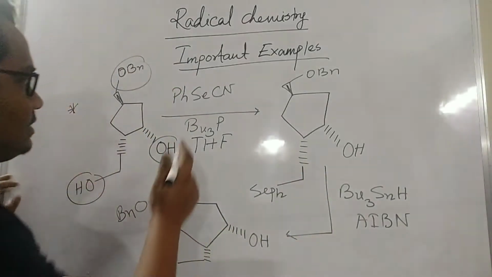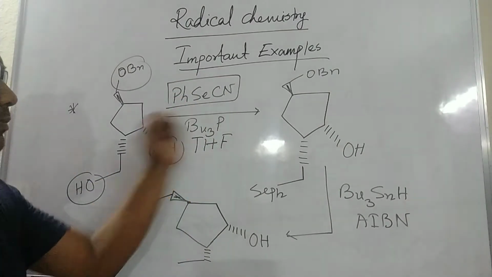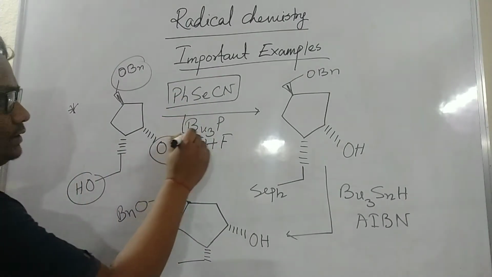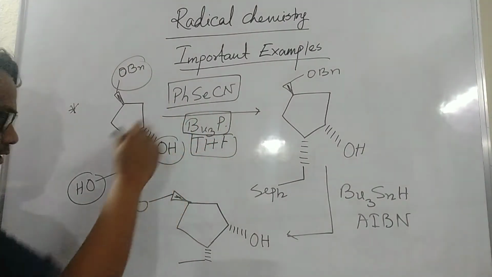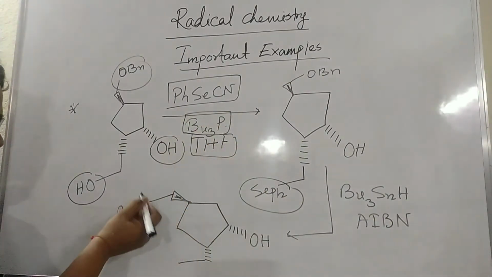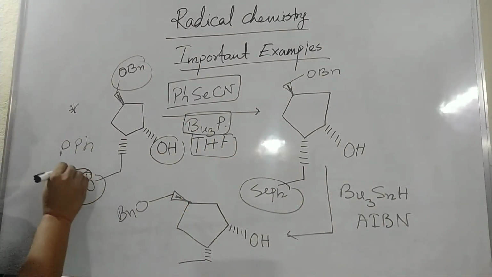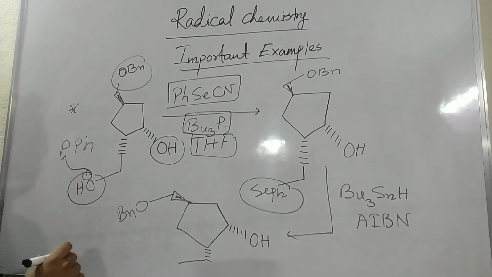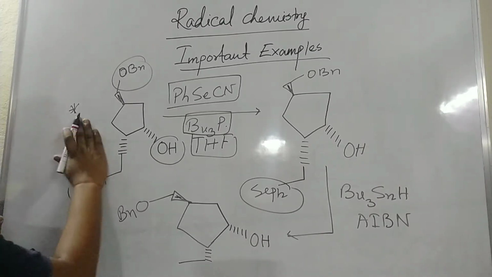You can see this is PhSeCN, a selenium-type organometallic compound. This is Bu3P, tributyl phosphine, and this is THF. So in this reaction, OH will be replaced by SePh. I just give a small idea about the reaction that happens internally. The OH generally attacks the phosphine. So if the OH attacks the phosphine, what will be the product?